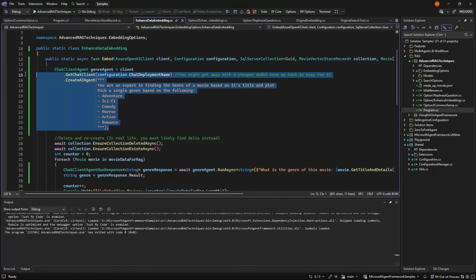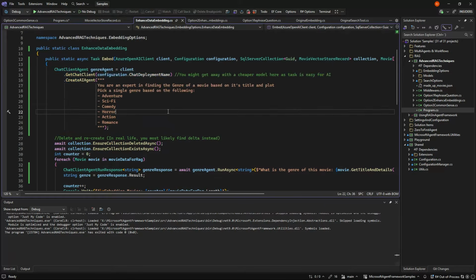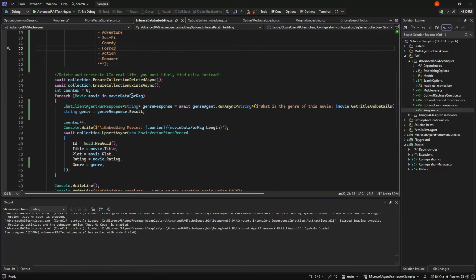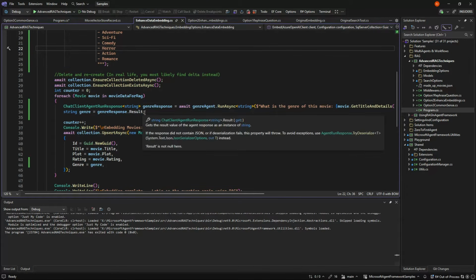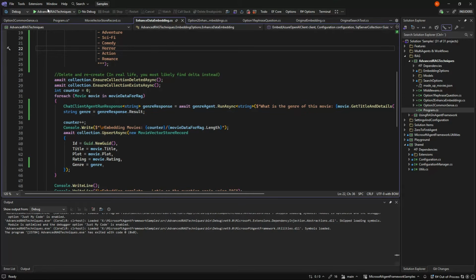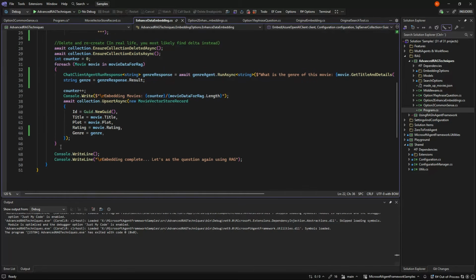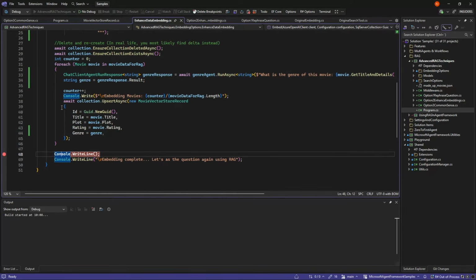So we are making an agent that says it's an expert in finding the genre of a movie. We are going to go to each movie, and for each movie, meaning the 100 times, it will actually ask for a genre here. And I will start the code because it takes a little while, and set a breakpoint here, and then I will explain what we're doing.